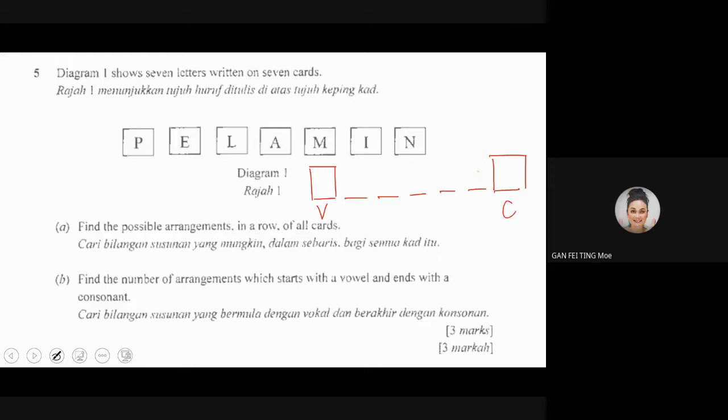Meaning that you yourself need to know what is a vowel and what is a consonant. What is a vowel here? As you said just now, A, E, I, O, U. So I got 3 vowels and 4 consonants. Would that be okay? So now, in here, the blue color box, what am I going to write there? How many elements? What is my n?